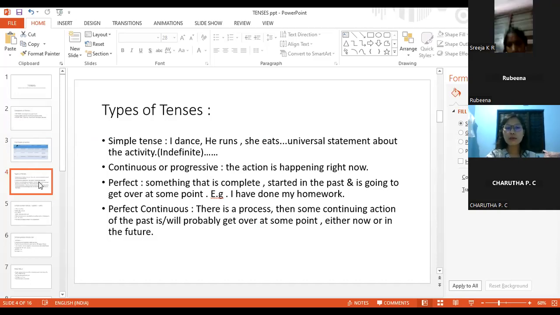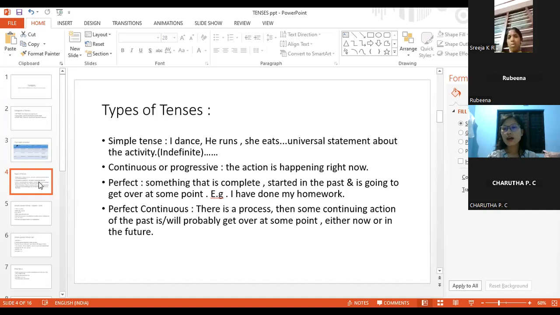Now let us talk about simple tense, simple present tense. Simple present tense talks about the universal statement about the activity. Simple present tense is also known as indefinite tense. For example, she eats. I dance.